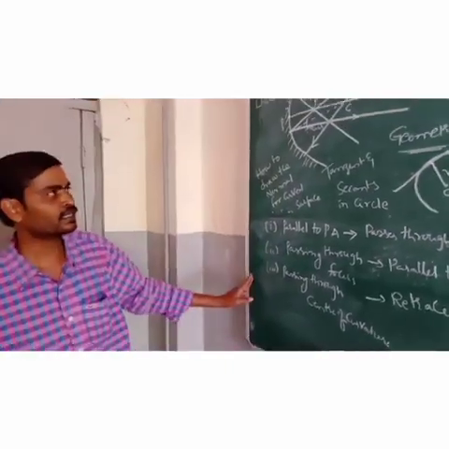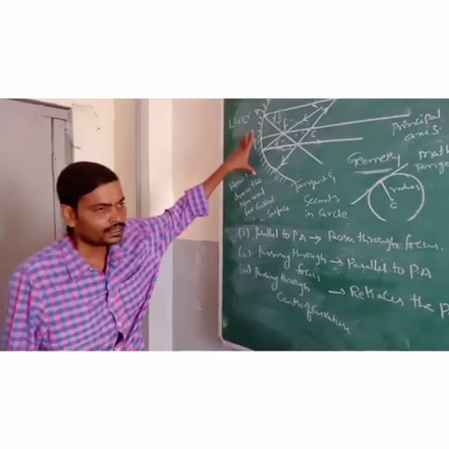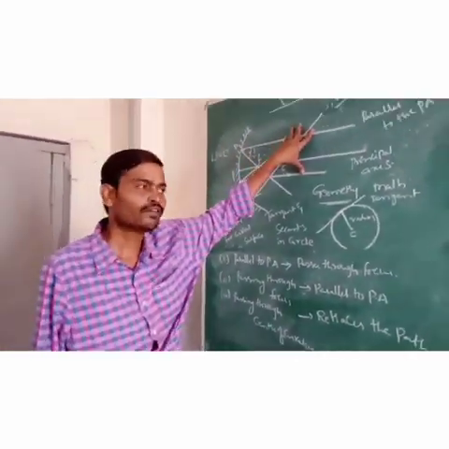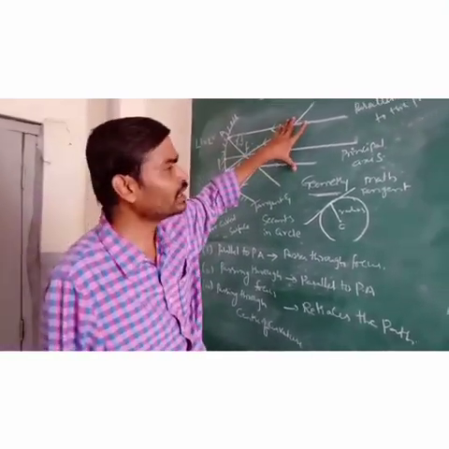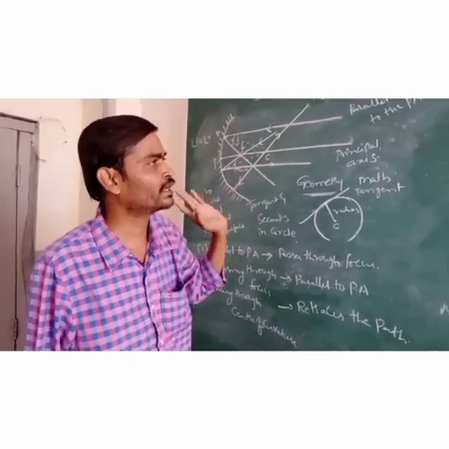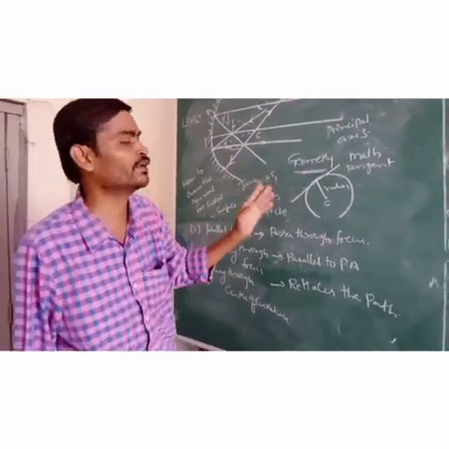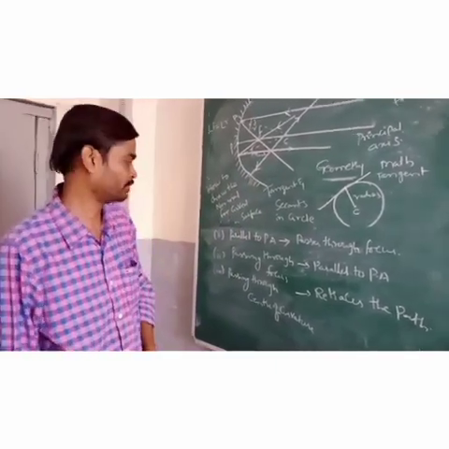These are the three main things that we observe in spherical mirrors. Based upon these three, we will learn the ray diagrams, how, if we keep the object in a given position, where the image will be formed. That we will learn in our next session.